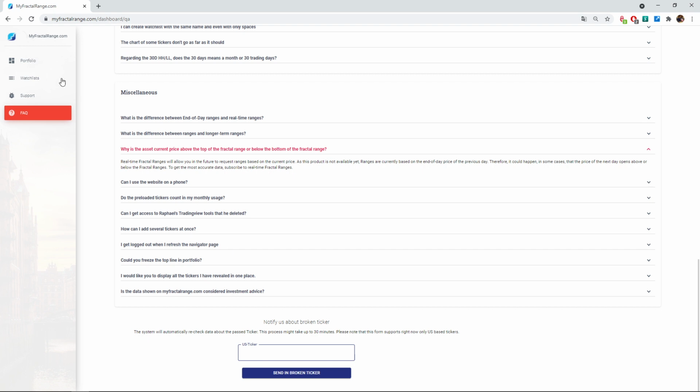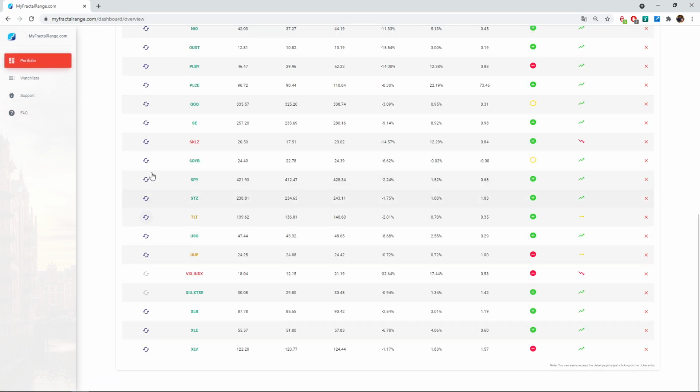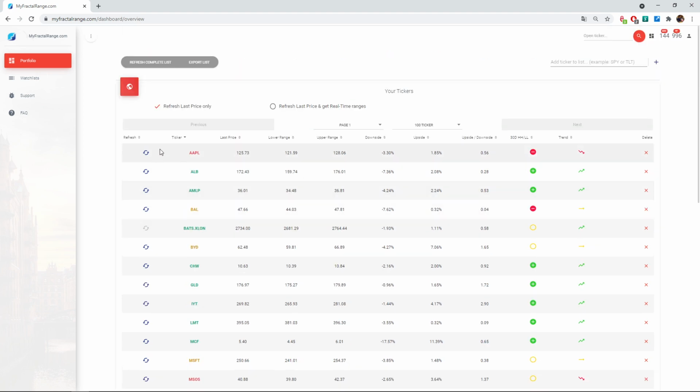This is only for US tickers that are broken, not ones you would want for example in Brazil or South Africa, etc. If you have some issue with it, for example, some days it's showing, some days it's not showing, and you don't know why, just put it there. We'll find a way. Okay, back to our main topic.